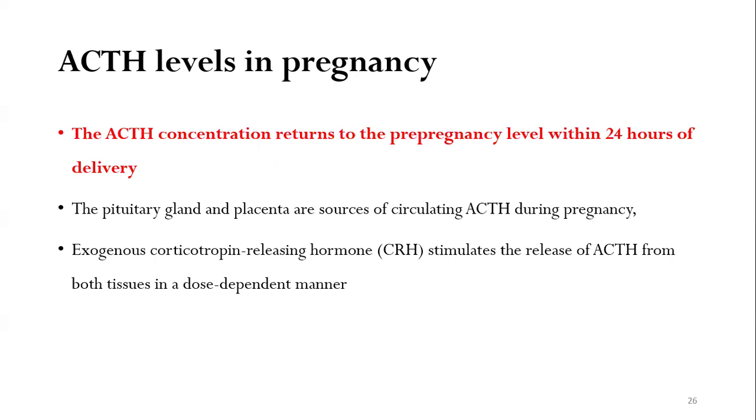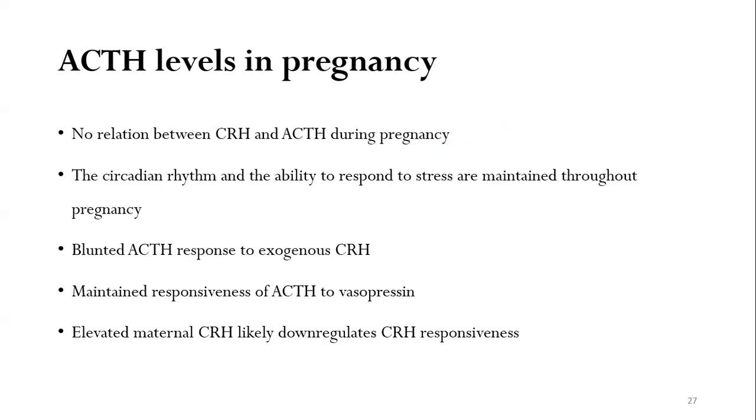The pituitary gland and placenta are both sources of circulating ACTH during pregnancy. Exogenous corticotropin releasing hormone, that is CRH, stimulates the release of ACTH from both the pituitary and the placenta in a dose dependent manner. There is no relation between CRH and ACTH during pregnancy. It's a very important statement. It was the correct statement which was asked in the question. There is no relation between CRH and ACTH during pregnancy, unlike in the non-pregnant state.